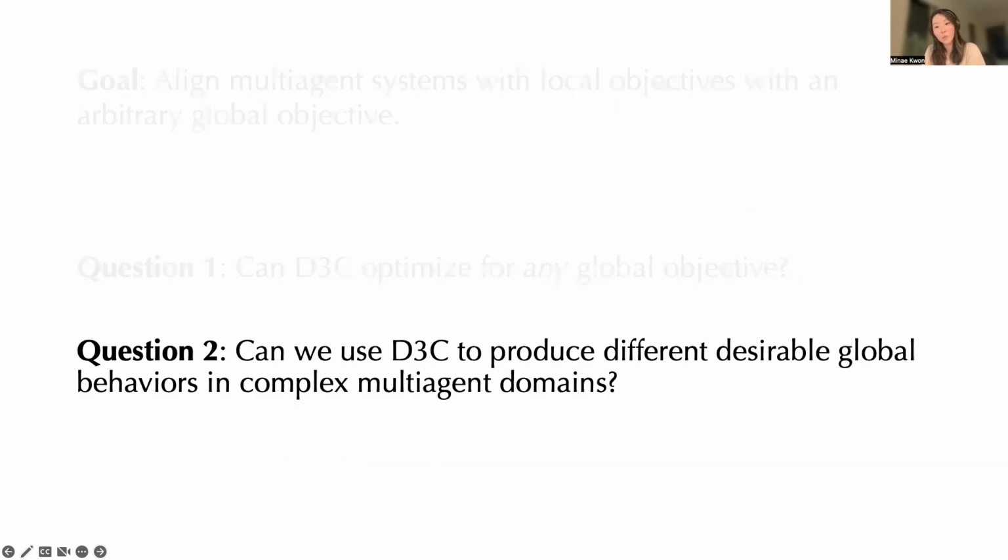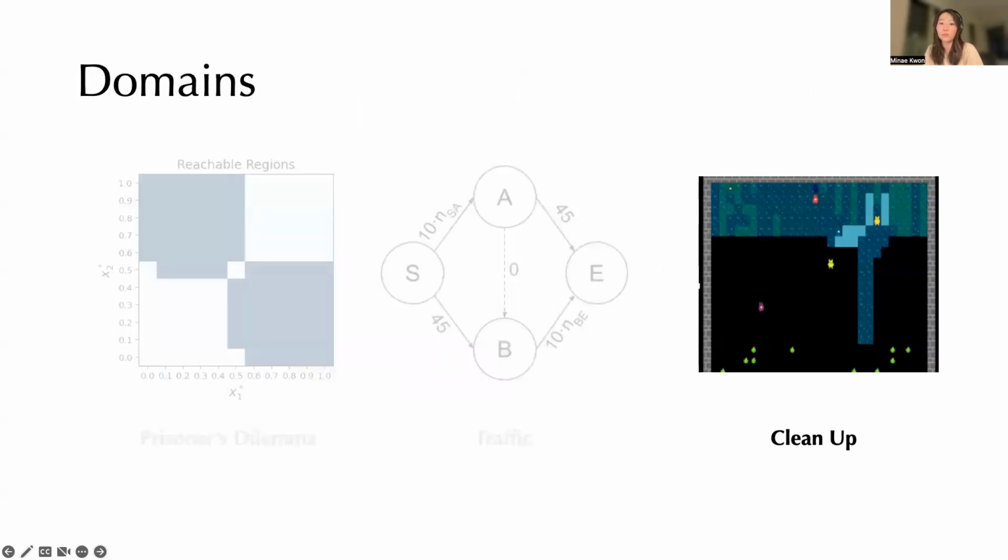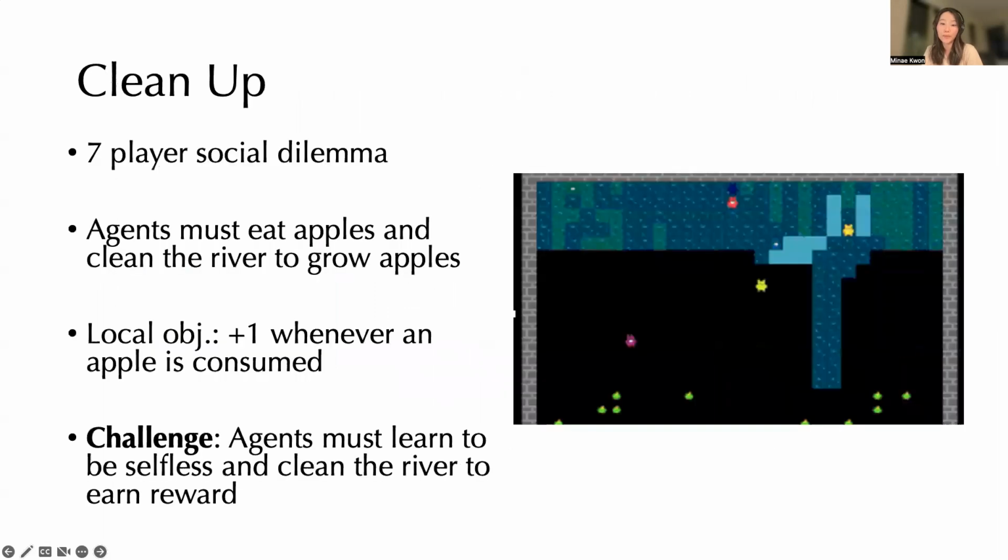So next, we investigate whether we can use D3C to produce meaningfully different desirable behaviors. And in the paper, we focus on 3 domains, but for this talk, I'm going to focus on the most complex one, which is cleanup. So cleanup is a 7-player social dilemma. Objectives are defined as rewards instead of losses here.